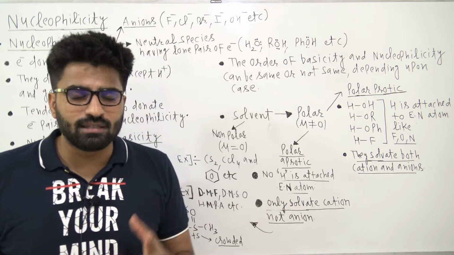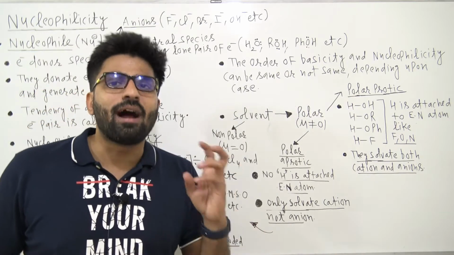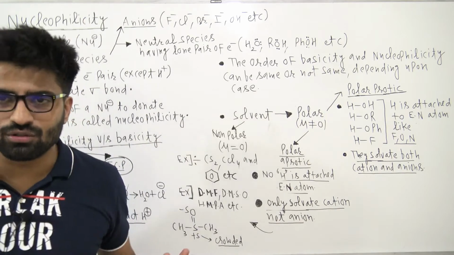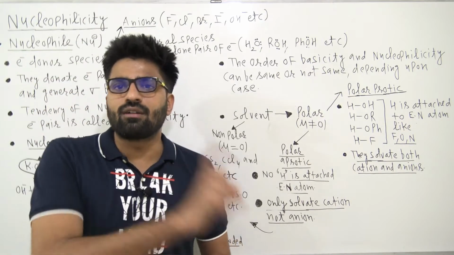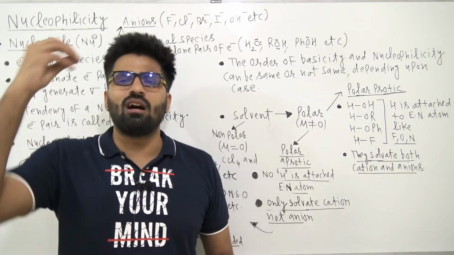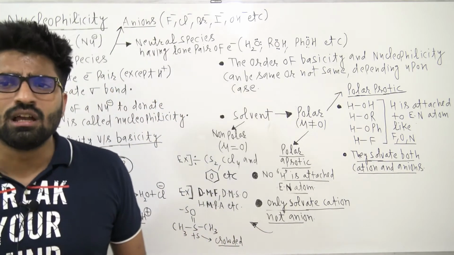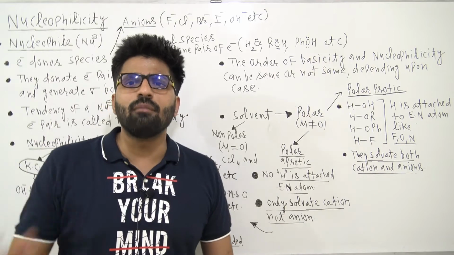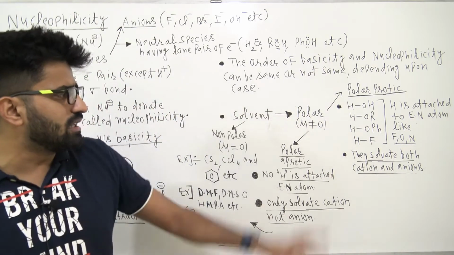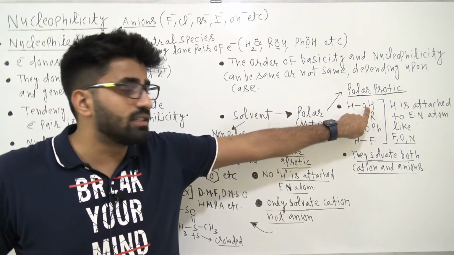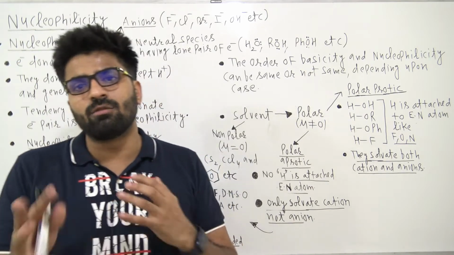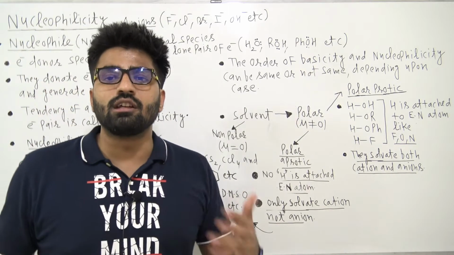What is the difference? If hydrogen is attached to an electronegative atom like fluorine, oxygen and nitrogen, then that solvent will 100% come out to be polar, right? Can you tell me an example of a polar solvent? Everyone knows the universal solvent, water. So if this is water, here hydrogen is attached to oxygen, right? So whenever hydrogen is attached to an electronegative element like fluorine, oxygen and nitrogen, those kinds of things will become polar.